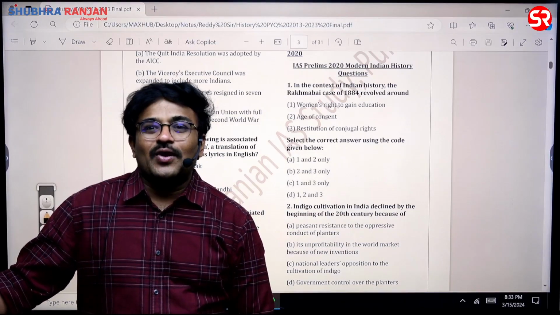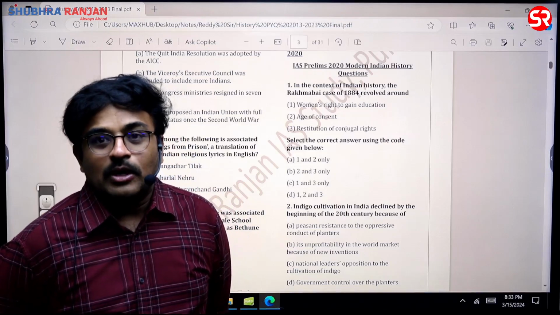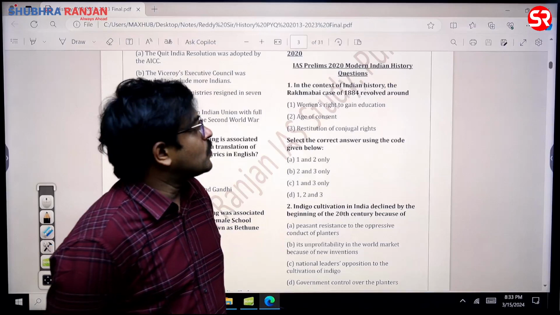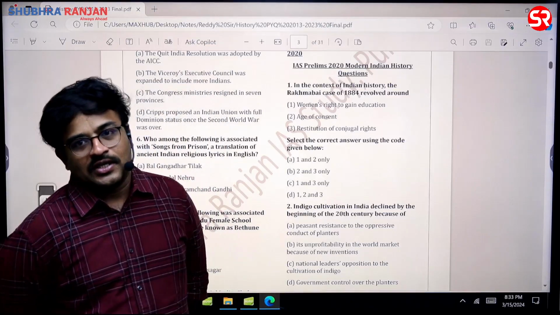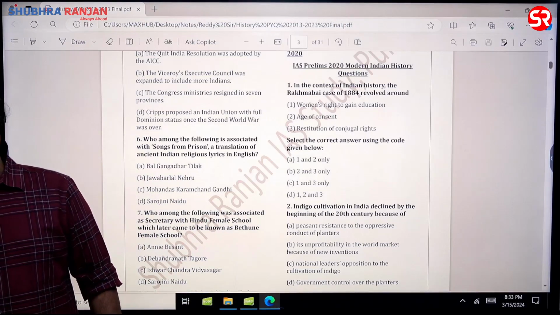Okay, so it is not very enlightening to read the syllabus of UPSC prelims for the history section, but looking at the previous year questions is a highly enlightening experience. Of which this question, the Rakhmabai case, is one such question, sir. And in fact, in the Rakhmabai case, what we need to know is that it is a very important case